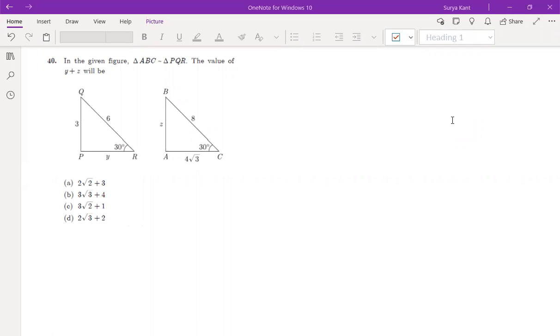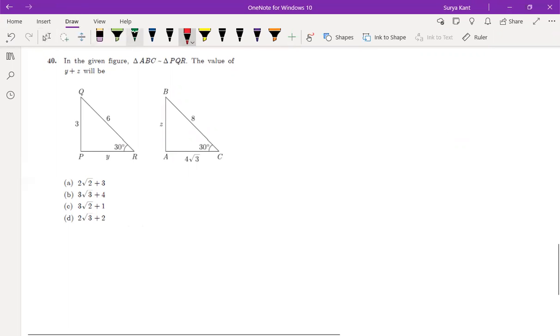In the given figure, triangle ABC is similar to triangle PQR. We need to find the value of y plus z. So this is similar to this. So 3 by z is equal to 6 by 8 is equal to y by 4 root 3.